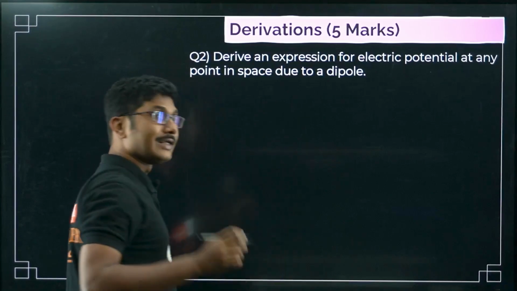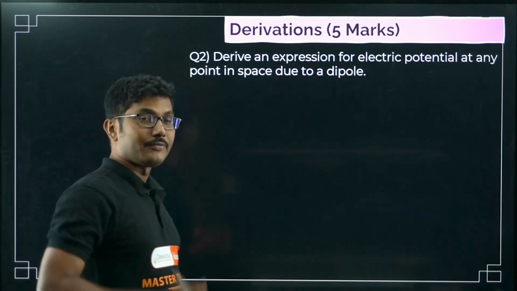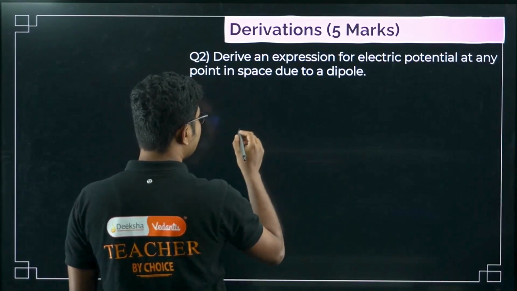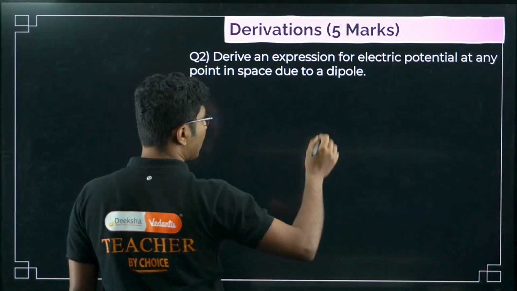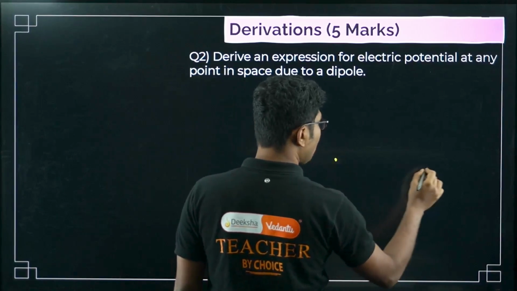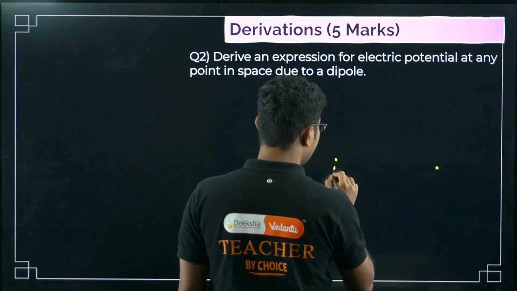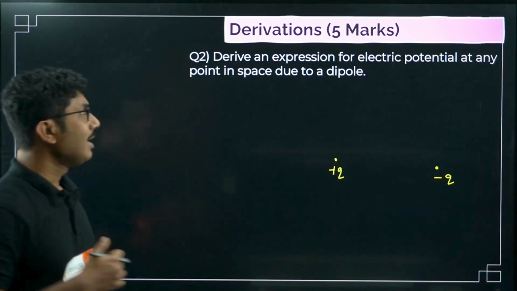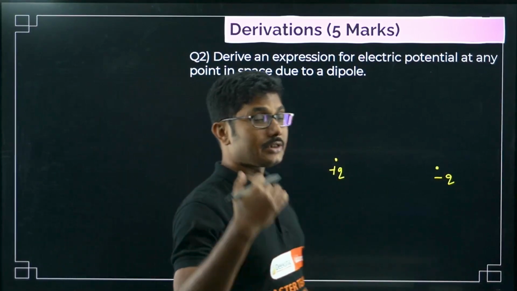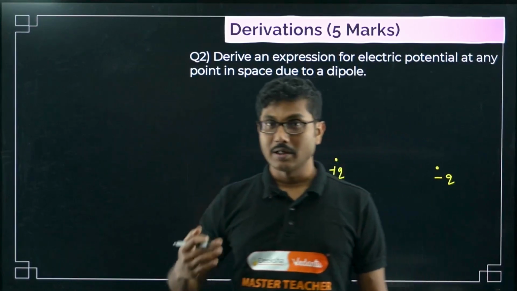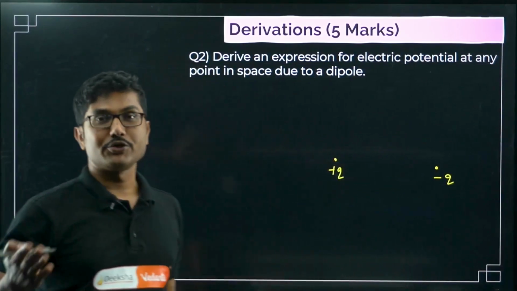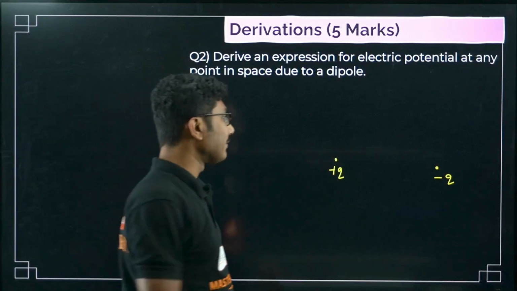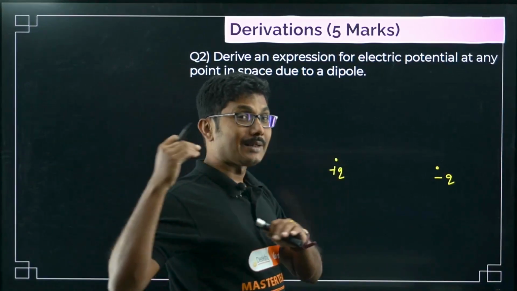Whoever asked for it, please mention in the comment below if you are watching this video at this point. So what we are going to discuss here is a dipole. What is a dipole? Obviously a dipole has two charges, plus q and minus q. This is about electric potential. This is not electric field. Electric field we have done, the axial position and the perpendicular position both. That is done in the electric field chapter. This is from the electric potential chapter.